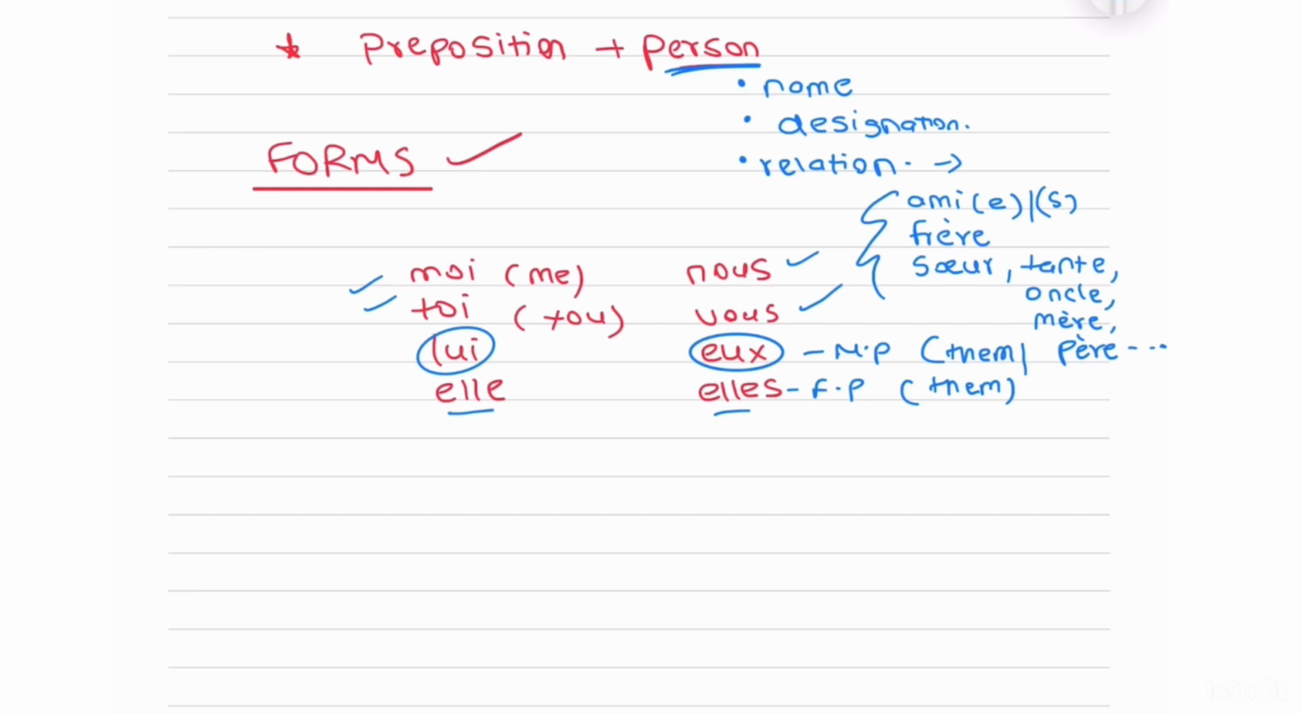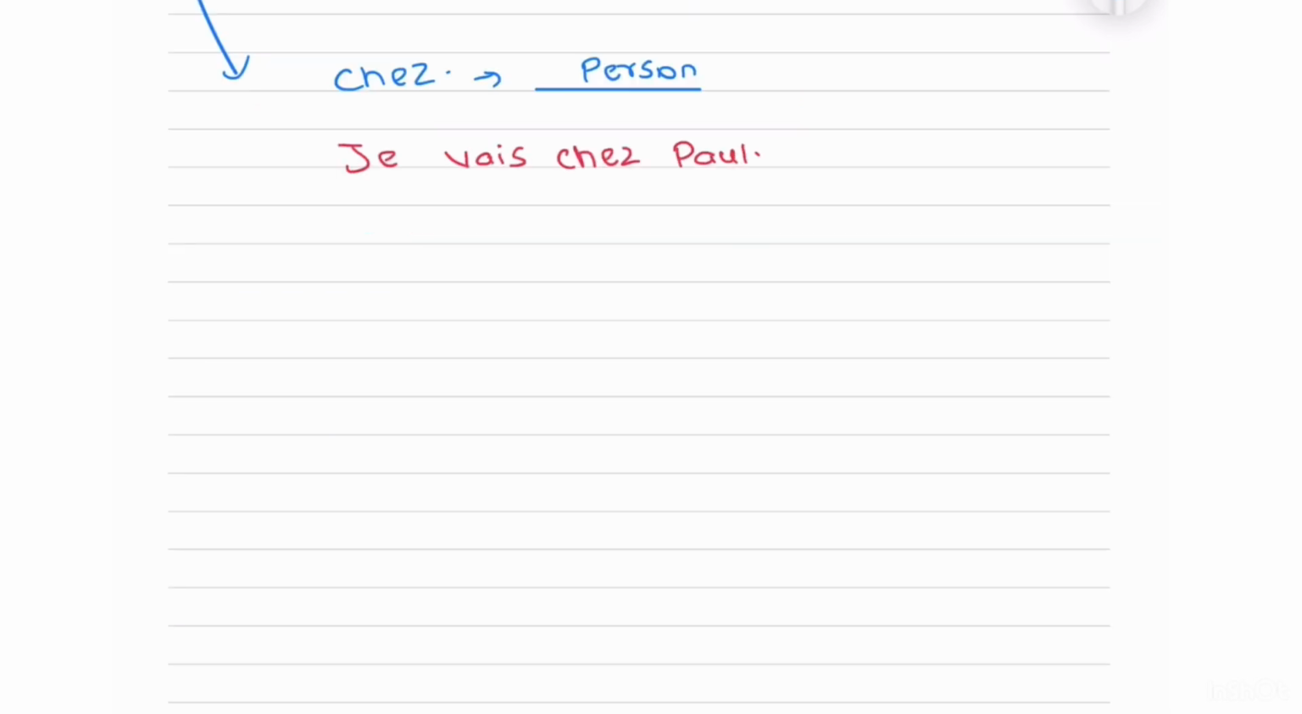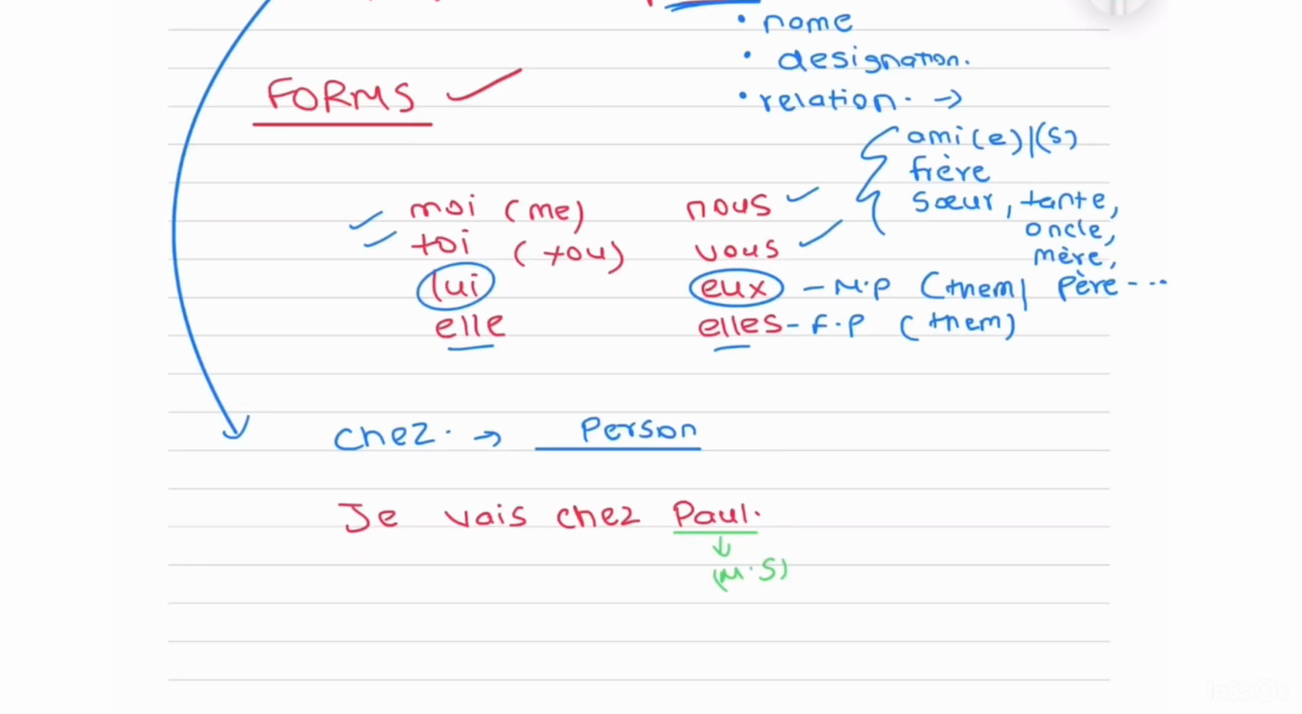Now coming to the actual replacement, that is, how do we actually change the sentence? Here the preposition chez is used a lot. That means at someone's place. So chez and whatever person's name it is. So, je vais chez Paul. Now I want to replace Paul, because again and again I don't want to say his name. Paul is masculin singular and it is third person singular, so I'll replace it with lui.